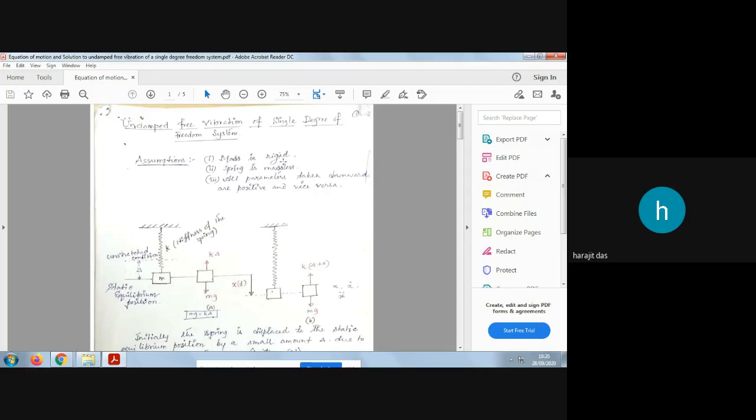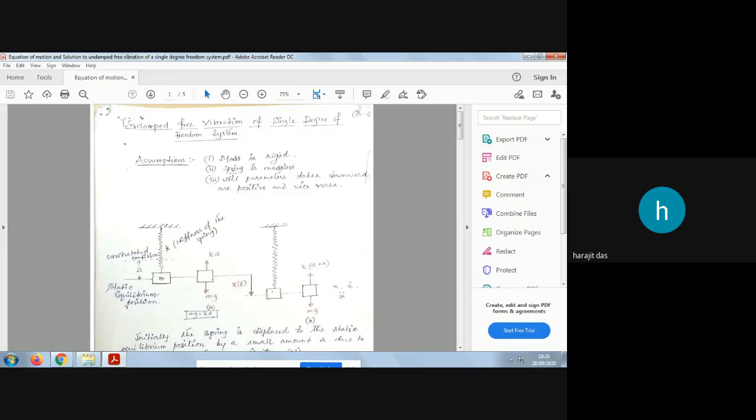The total system will be elastic, but the mass, which will be a major part of the system, will be rigid. So the boundary of the mass will neither be contracting nor expanding, it will remain constant throughout time. Then we will consider that the spring is massless. So we will not consider the mass of the spring during analysis.